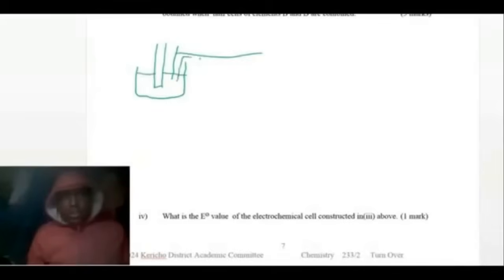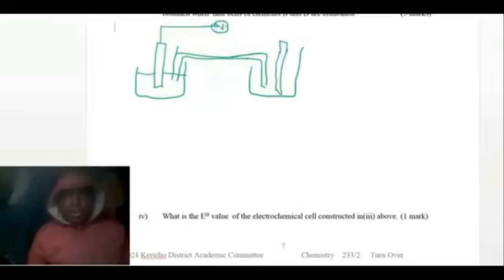So you draw the electrode into the solution, and then you remember to draw the salt bridge. Then you draw the electrode on this side. Then you remember to draw the voltmeter here.